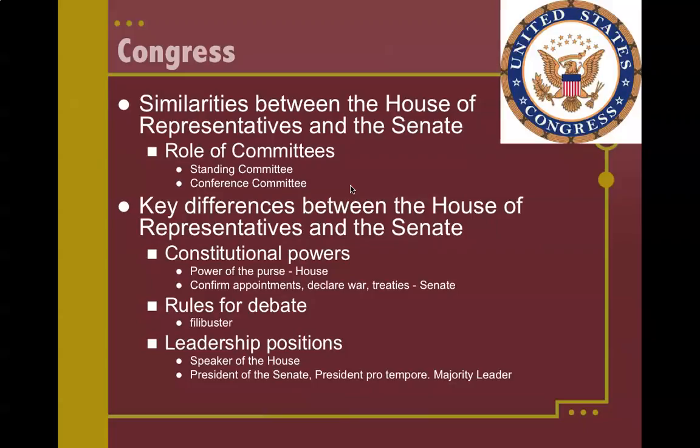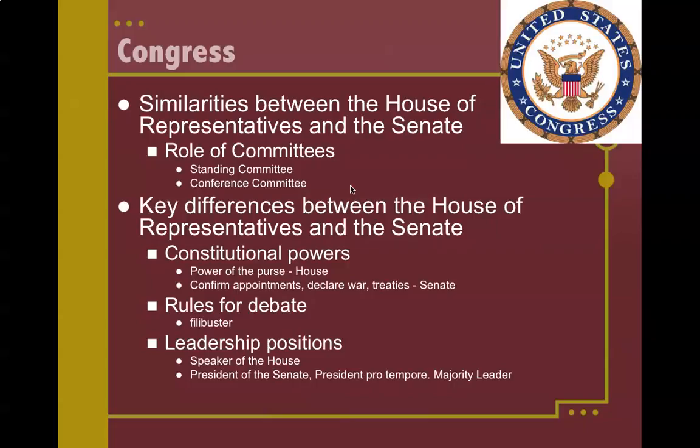The president of the Senate is the vice president of the country, and he or she only gets to do things in the Senate if there's a tie. The VP can't speak in a debate, and so really the VP is not in the Senate most of the time because their power is only rarely used. Most of the time it's the president pro tem who's actually running and facilitating the debate. However, this leadership position is very weak, particularly compared with the Speaker of the House, because the Speaker can cut off debate, whereas the president pro tem, because of the filibuster rule, cannot cut off debate.